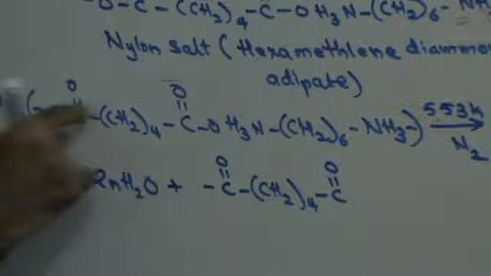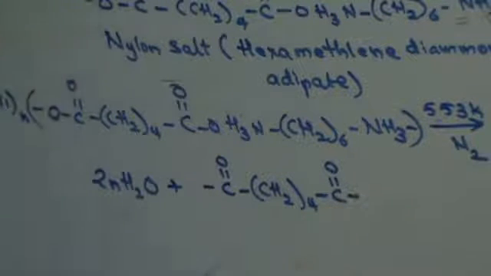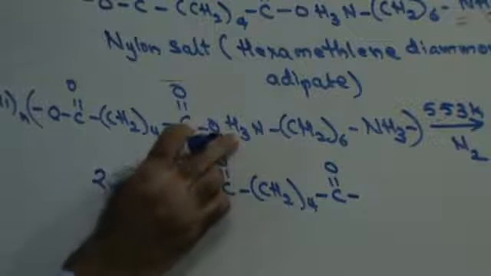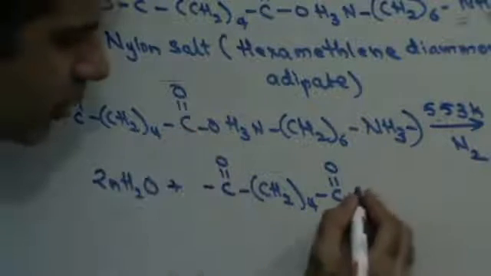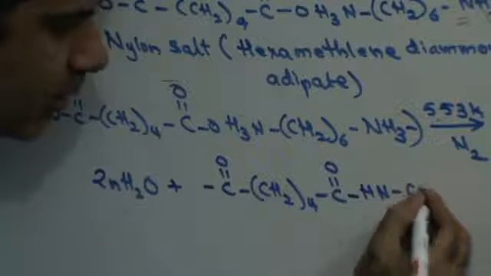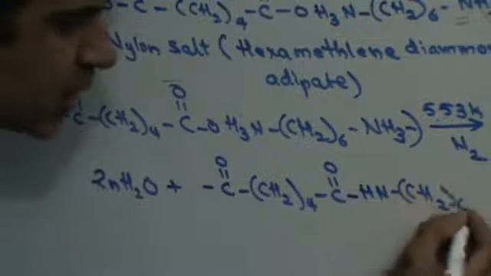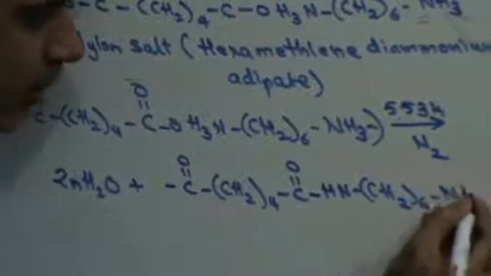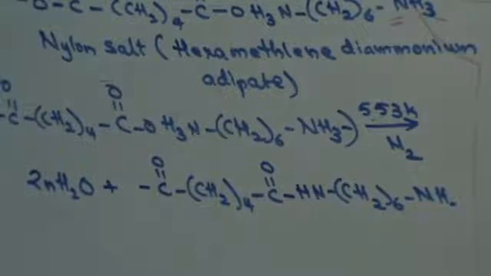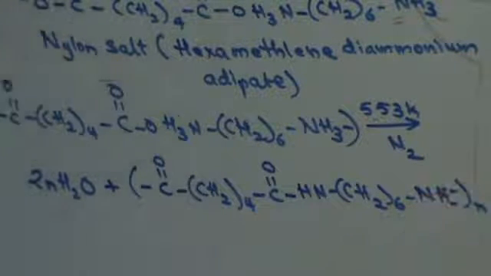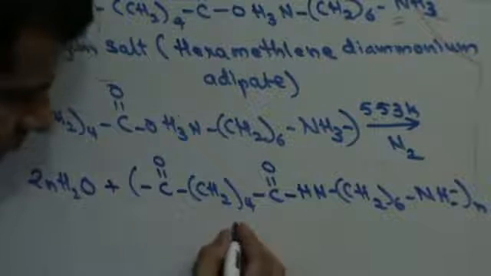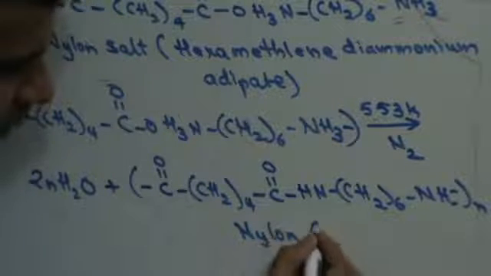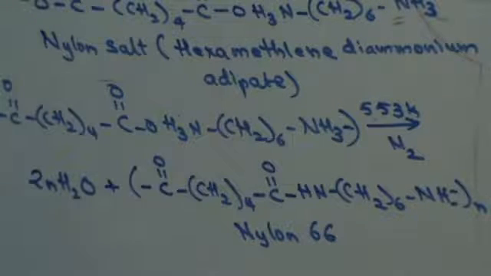One is going to be removed from this end, one from the other end. Now I need 4 hydrogens removed, out of which 2 hydrogens I am going to remove from here. So this will become NH, CH2 6, and NH. This is how n number of such molecules are going to be formed, and this is your nylon 66.